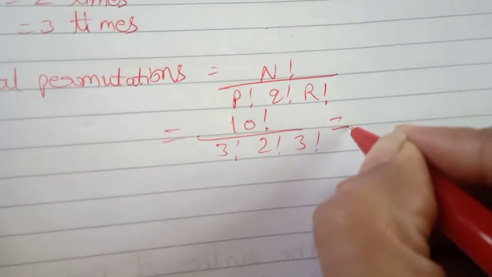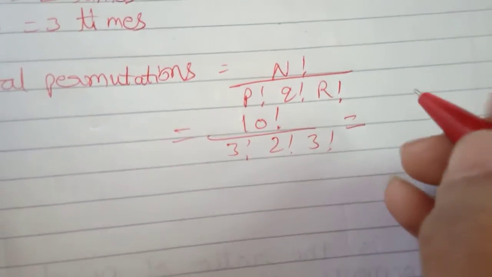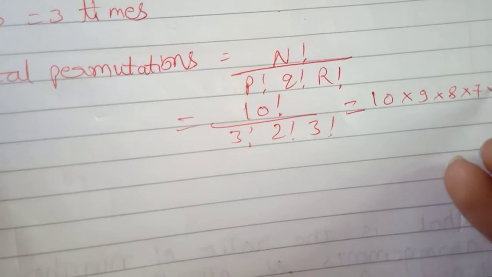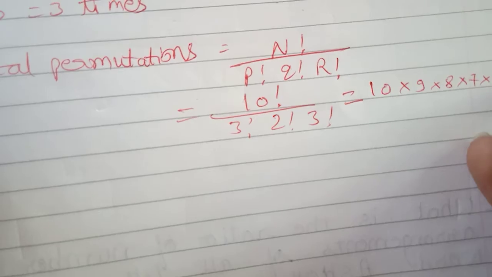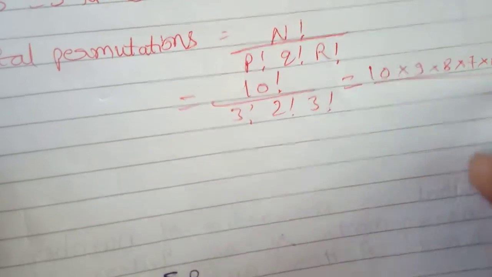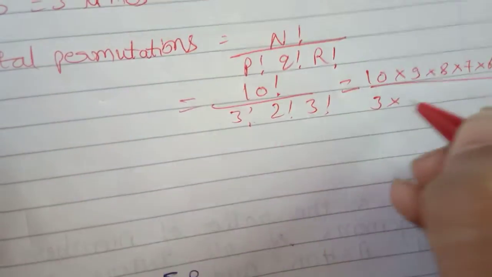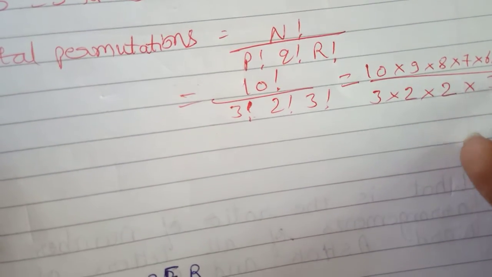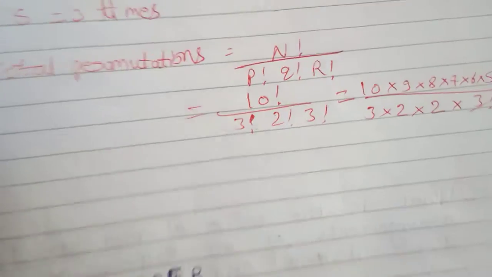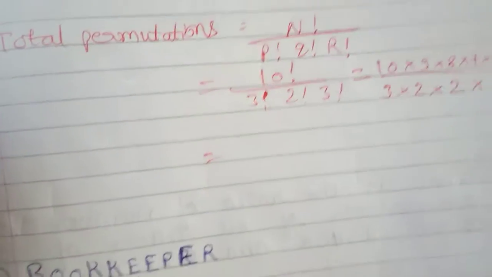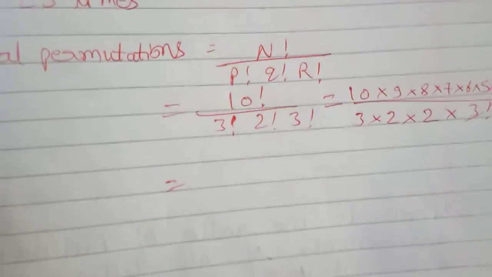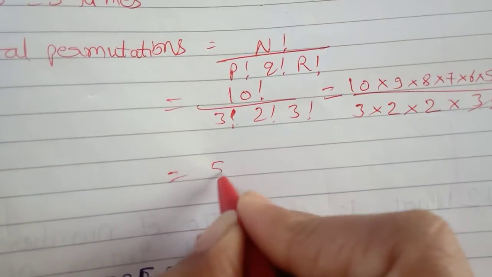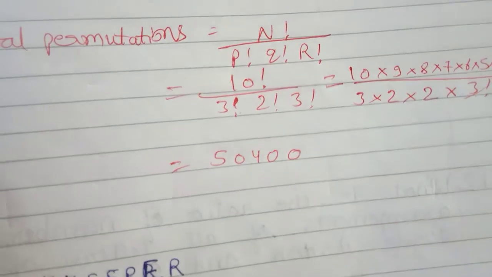Now we'll solve this. So 10, 9, 8, 7, 6, 5, 4 and 3 factorial. I'll stop over here. So this 3 into 2 and this 3 factorial and 3 factorial get cancelled. Now when I'll solve this, I'll get my answer as 50,400.